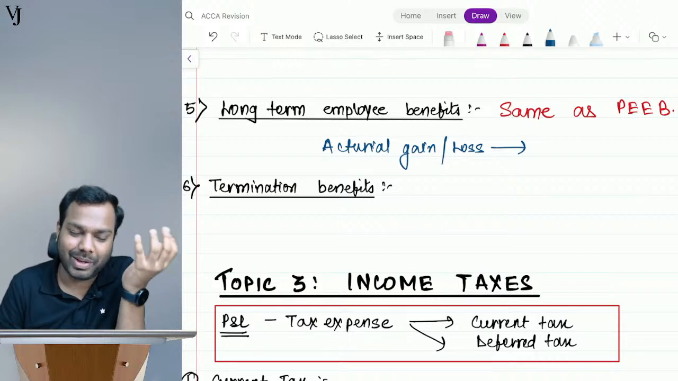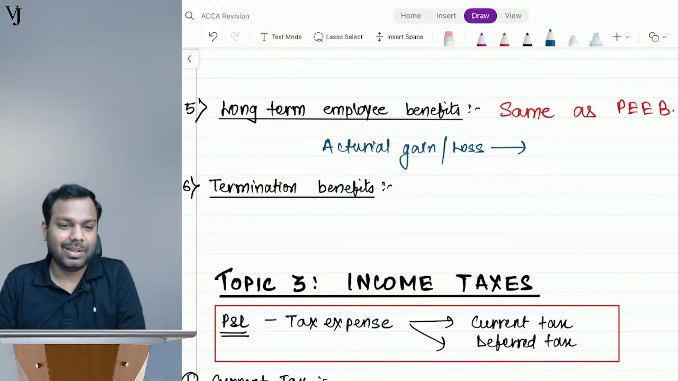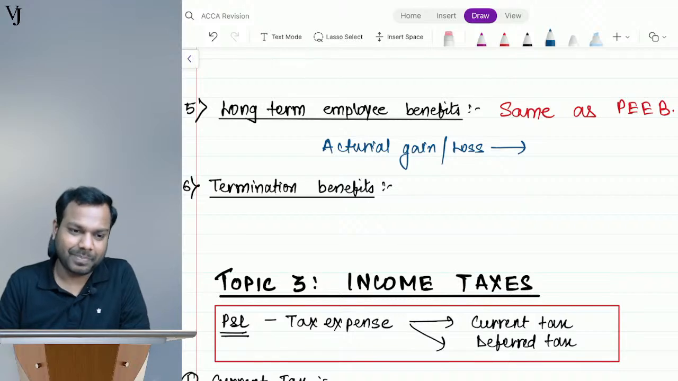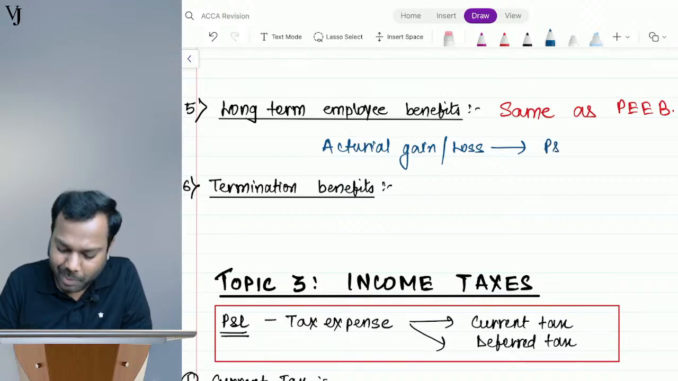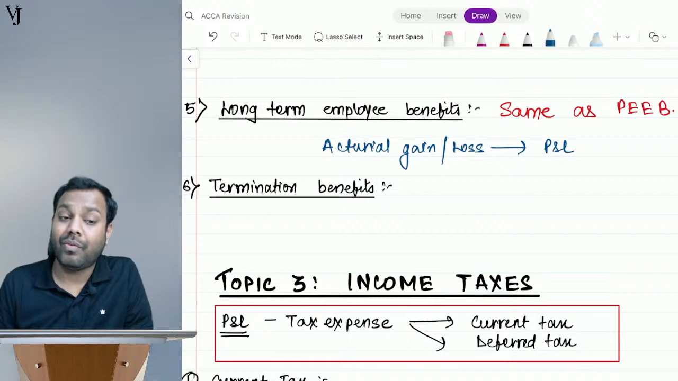Guys, I've said everything now. Please come on, answer. Low on energy. P&L, right? Why? Because the uncertainty here is very less, as compared to post employment employee benefits.